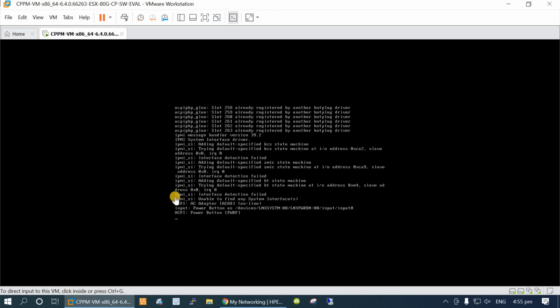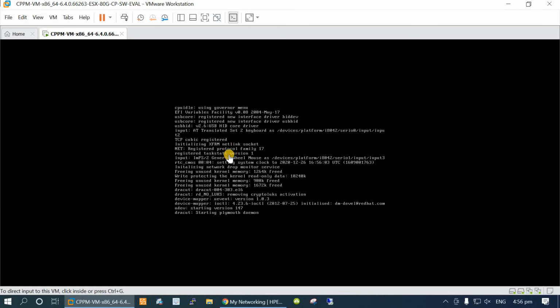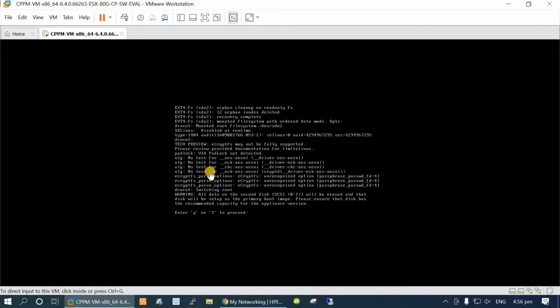It will again depend on the system RAM and CPU. In some cases it will take longer. Here it's asking about the data on the new disk being removed.